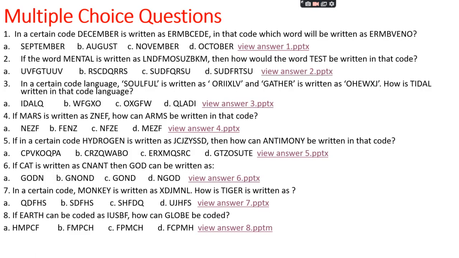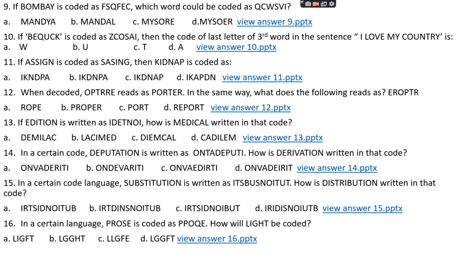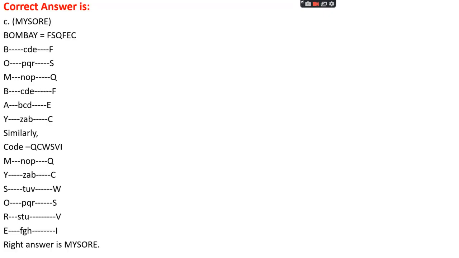Okay. Question number 9. If Bombay is coded as FSQFEC, which word could be coded as QCWSVI? Option A, MANDYA. Option B, MANDAL. Option C, Mysore. Option D, MYSOER. The right answer is option C, Mysore.